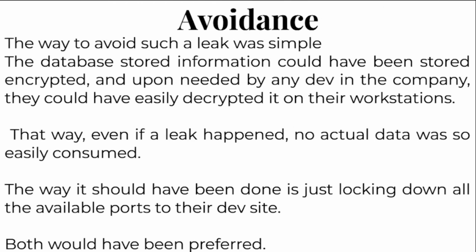How could this have been avoided? The way to avoid such a leak was simple. The database's stored information could have been stored encrypted, and when needed by any dev in the company, they could have easily decrypted it on their own workstations. That way, even if a leak happened, no actual data was so easily consumed. The way it should have been done is just locking down all the available ports on their dev side, though both would have been preferred.